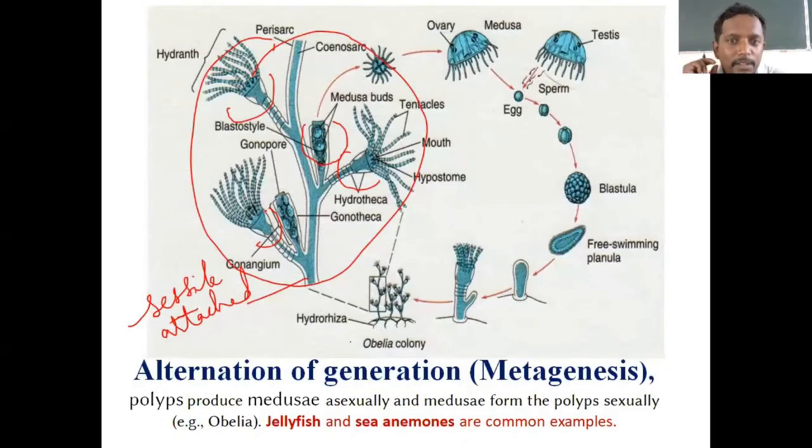Coming back to this diagram, as I mentioned, this is a colony of attached organisms, that is coelenterates. I said there are cup-like structures there, branches. There you can see tentacles. These tentacles help the colony for nutrition.